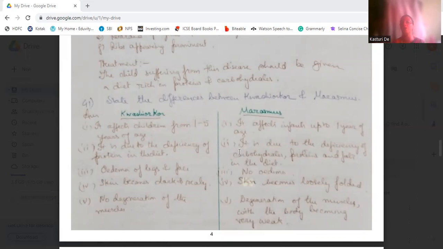Then kwashiorkor leads to edema of the legs and the face, that is swelling of the legs and the face, whereas in marasmus there is no edema. In kwashiorkor, the skin becomes dark and scaly, whereas in marasmus the skin becomes loosely folded. In kwashiorkor, there is no degeneration of muscles, but in marasmus there is degeneration of muscles and the body becomes very weak. Okay.